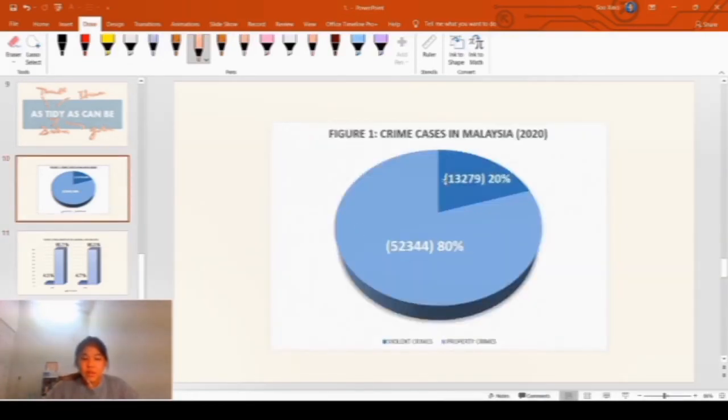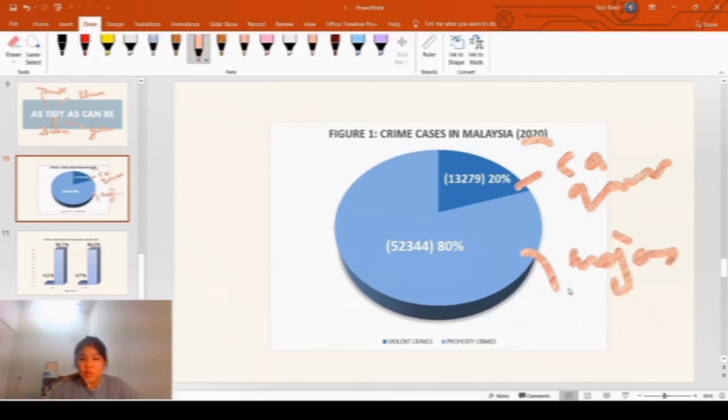For this one, you can see that there is no trend because it is only one year. There's only one year, so there's no trend. In this case, we just simply describe, for example, this as less than a quarter, and this we can say is the major portion, and for the data, this is 80% and this 20%.